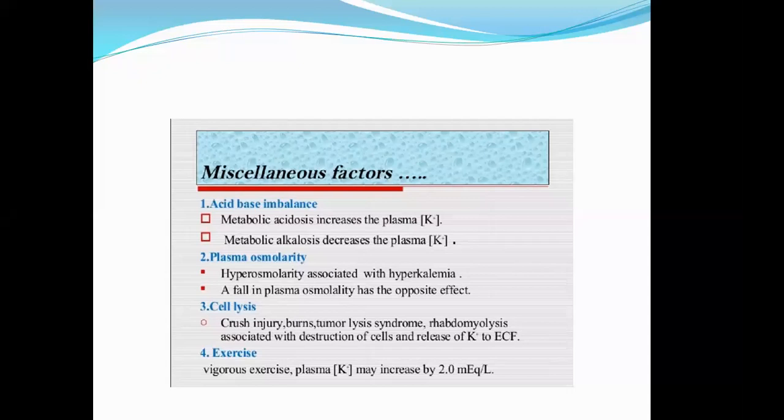Talking about acidosis, either it's metabolic or respiratory acidosis or any other type of acidosis, it will lead to increased plasma potassium. pH कमेगी and potassium ज्यादेगी. It means acidosis leads to hyperkalemia. Okay, and there are certain other things like crush injuries, road traffic accidents, burns, tumor lysis syndromes, rhabdomyolysis, destruction of the cells. They also release the potassium to the extracellular fluid. And vigorous exercise also increases the potassium.